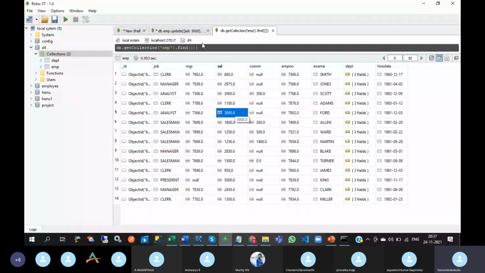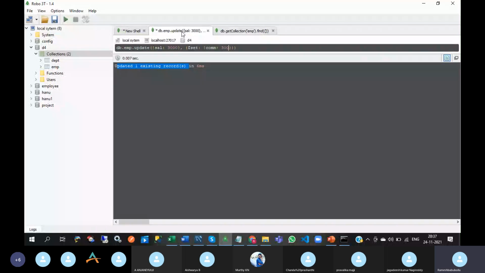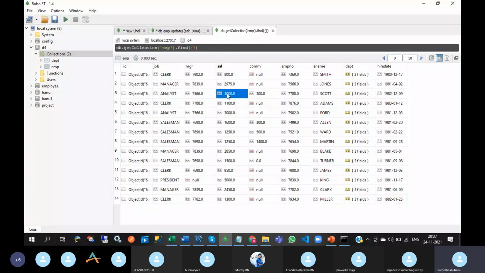Why? Because update and update one both will update only the first inserted record. Here, the first inserted record is this one. So it will ignore everything after the first inserted record.